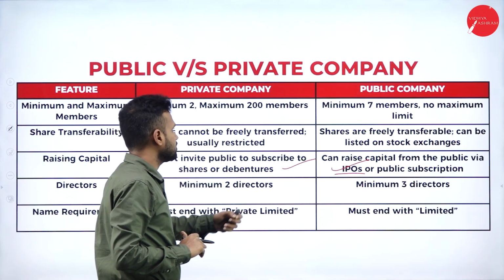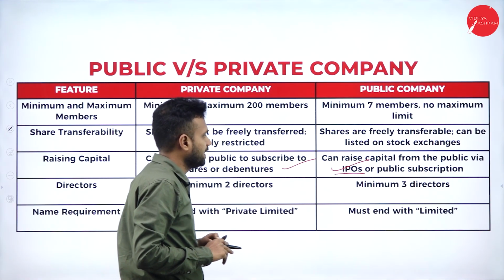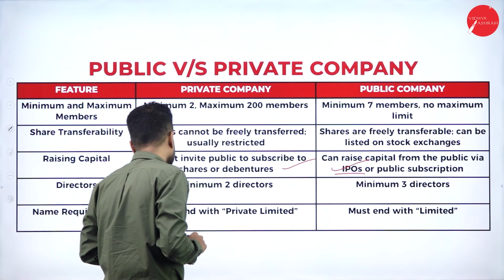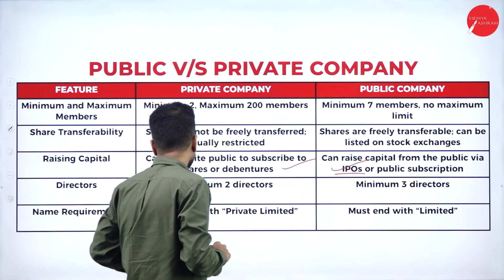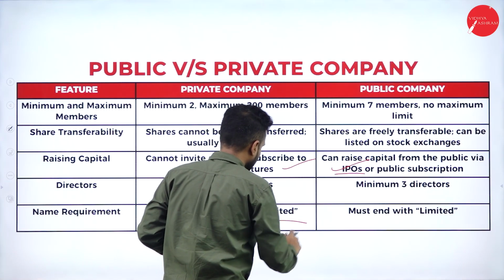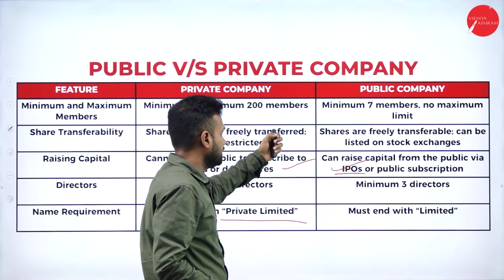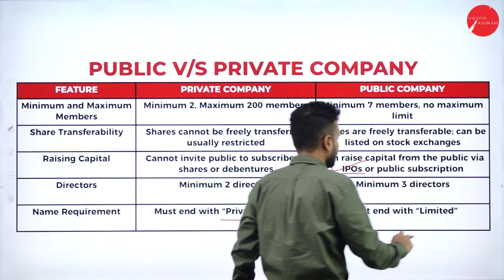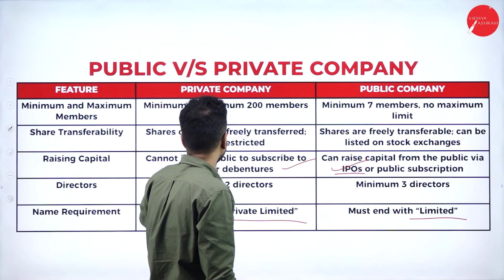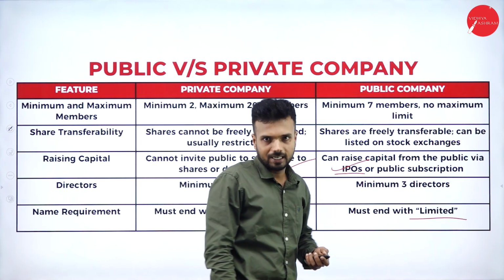A minimum of 2 directors should be present in a private company. In a public company, there must be a minimum of 3 directors. The name of a private company should end with the words Private Limited. The name of a public company should end with the word Limited. So these are the differences between a public company and a private company.